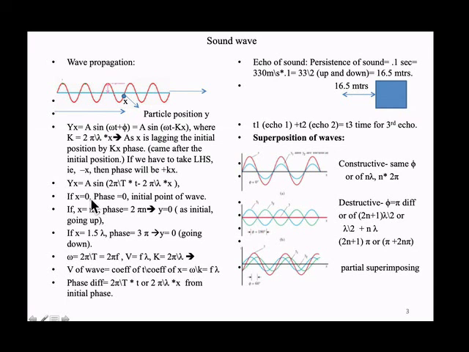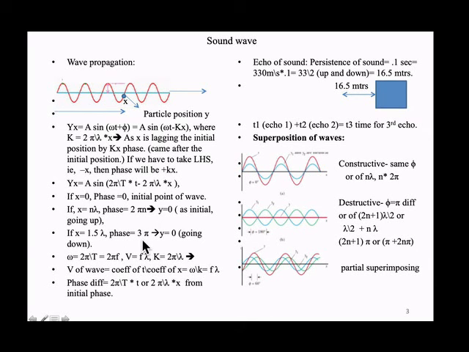Suppose now you see, when x is 0, that means here at this point, the phase difference is 0. So it is the initial point of the wave. When x is n lambda, that means it is after n cycles. From here lambda, 2 lambda, the phase is 2 pi, 4 pi, these are radians. So if x is n lambda, the phase difference is 2 pi n, so again y is 0. If x is 1.5 lambda, 1 lambda, then 1.5 means it is coming to this point. Here also y is 0, but it is going down.